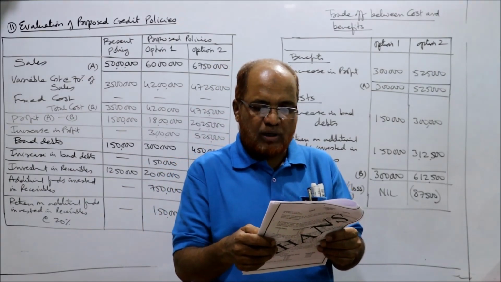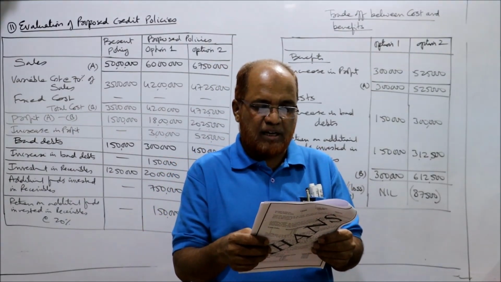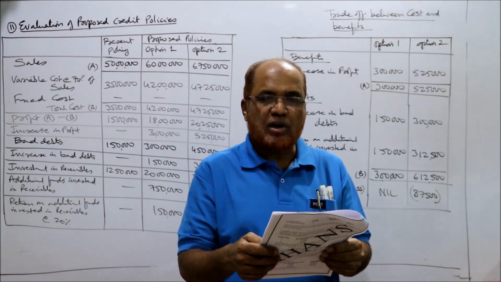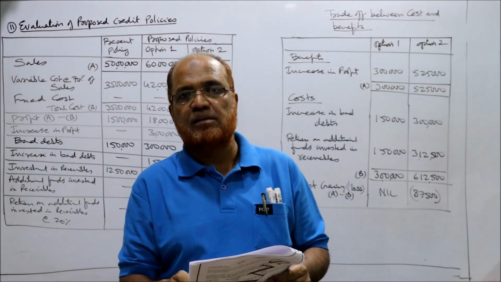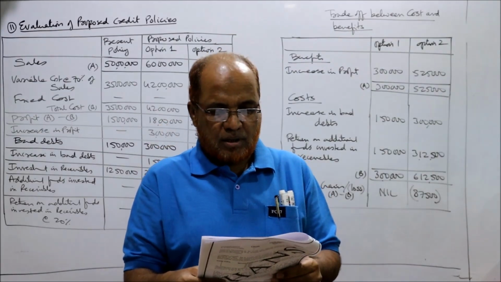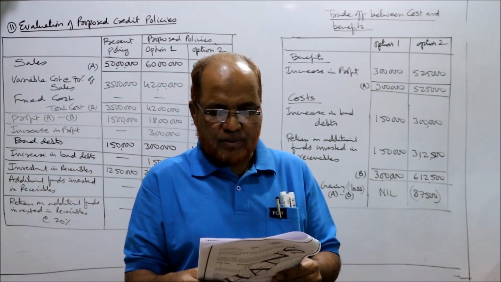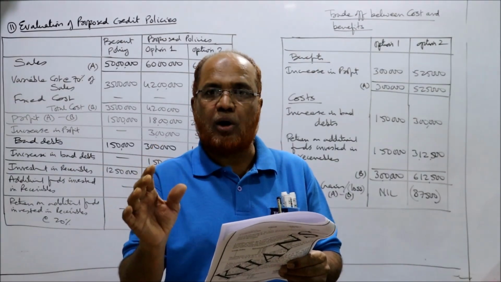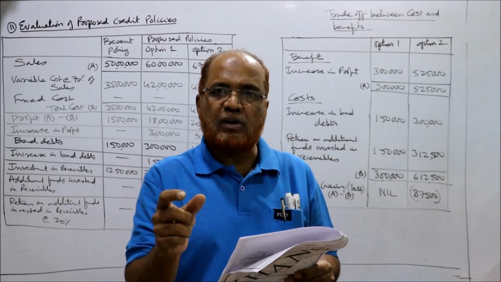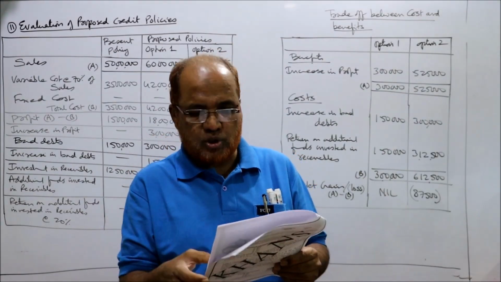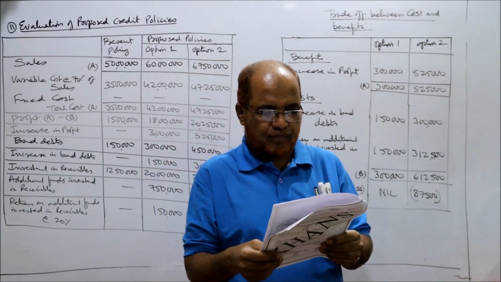The firm is required to give a return of 20% on investment in the new additional funds in account receivable. The company's variable costs are 70% of sales. जो भी sales है उसका 70% variable cost. The following further information is furnished. Present policy, policy option 1, policy option 2. ये policy option 1, policy option 2 are the proposed policies. Two proposed policies we have, option 1, option 2.